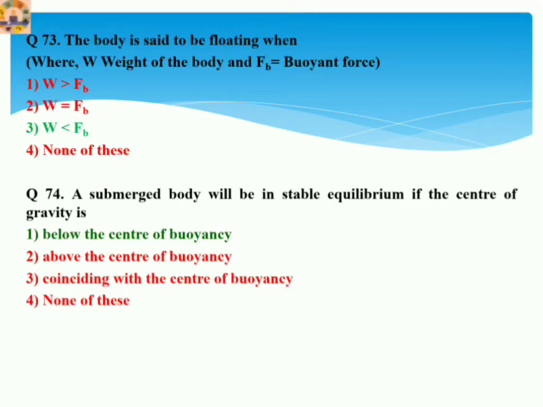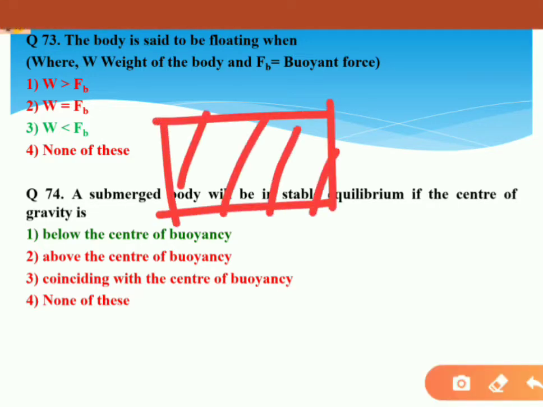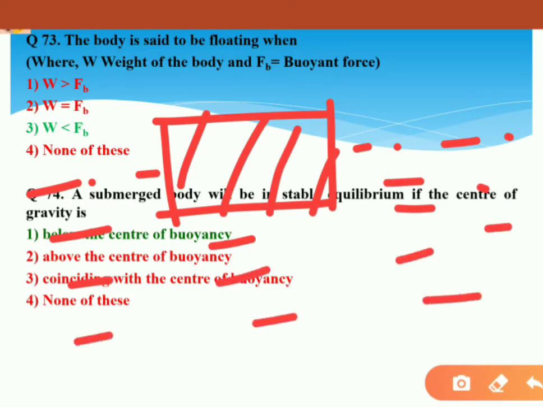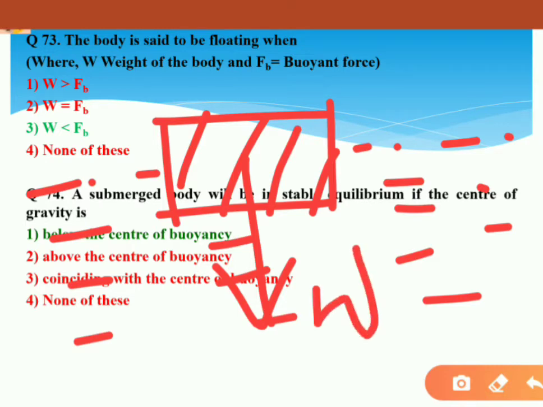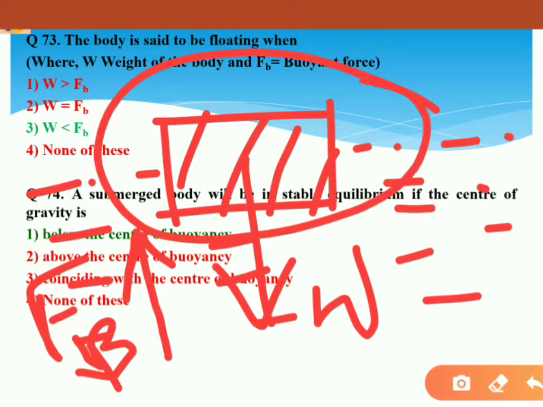The body is said to be floating when, where W is the weight of the body and F is the buoyant force. Let's see a body, suppose it's a mass, floating on a fluid, whether it is liquid or any other fluid. Its weight is acting in the downward direction, and here, as you all know, buoyant force FB will act upward.